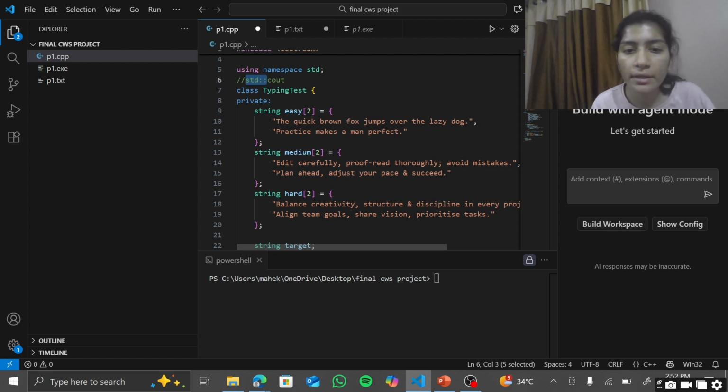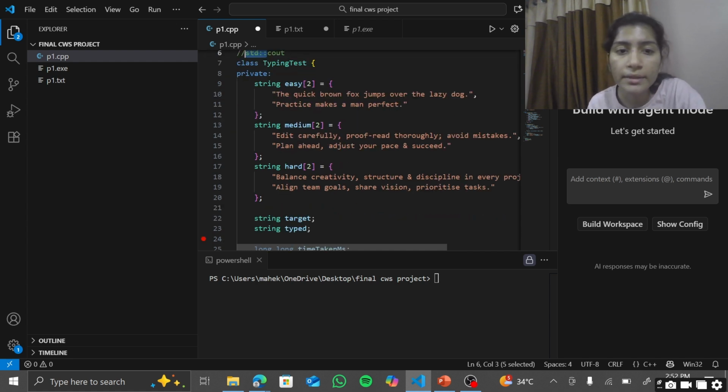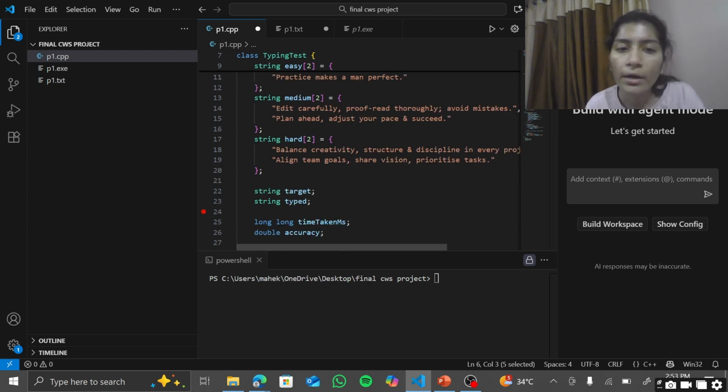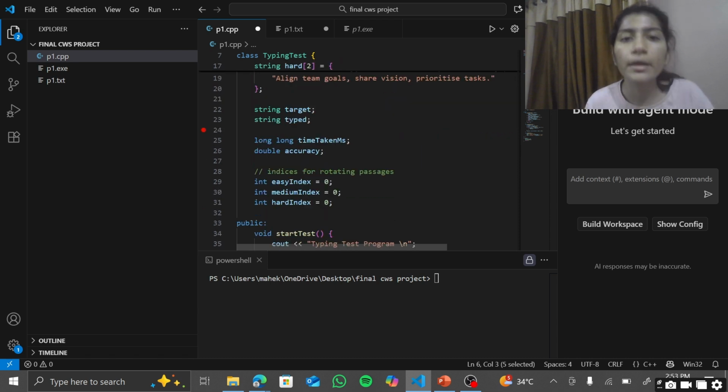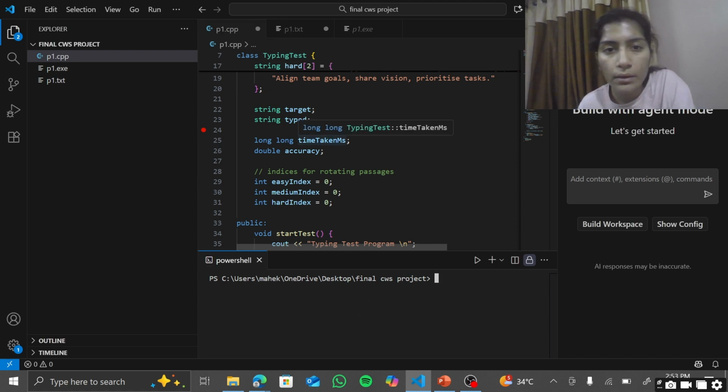Then I created a class called TypingTest, and this class holds all the data and functions of my program. Inside the private section, I have three arrays: easy, medium, and hard, each containing two statements of increasing difficulty. I also have two string variables, target and typed.